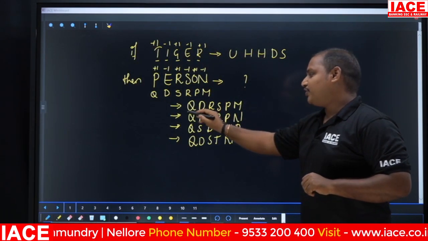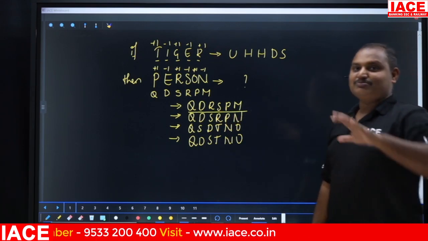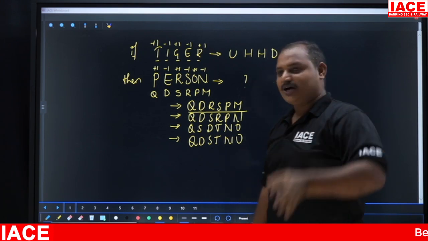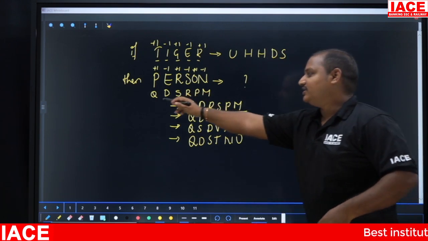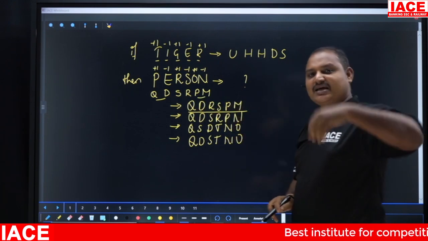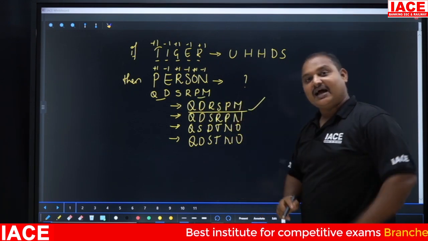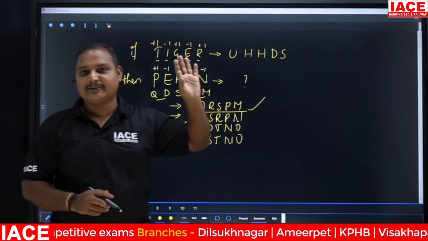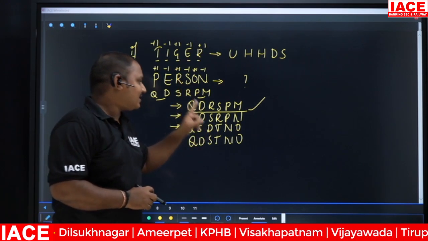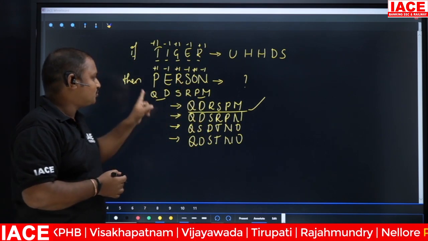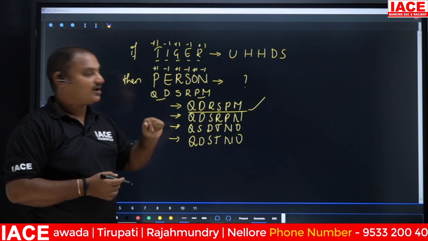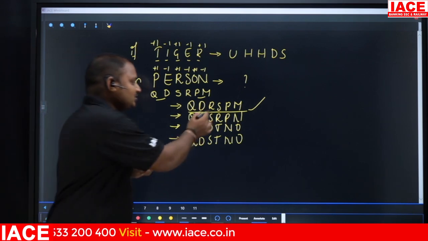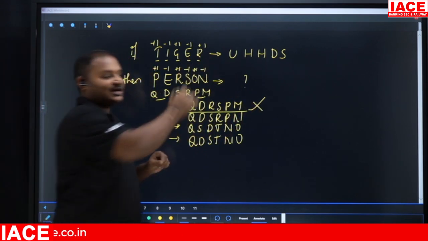First of all, the option given is QDRSPM. Some students are very active, overactive. They see that QD is the starting two letters and PM the last two letters, and think yes, this may be the answer. They start thinking about 10 to 5 or 11 to 6, their desired job timings. But clearly observe each and every letter. We got QDSRPM, but here we get QDRSPM. It should not be the right one. These two letters don't match, that's why the first one is not the answer.